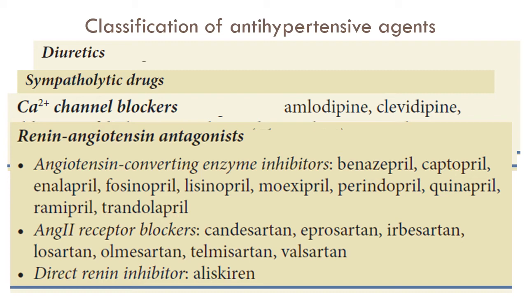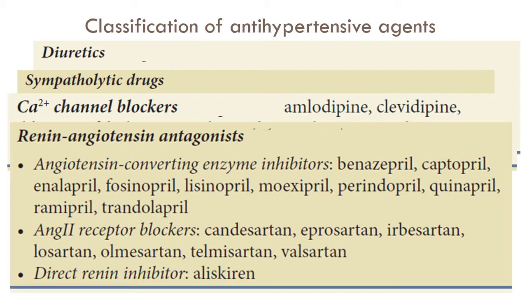Angiotensin 2 itself causes sodium and water retention. ACE inhibitors block the formation of angiotensin 2, leading to decrease in the peripheral vascular resistance and excretion of sodium and water. Therefore, ACE inhibitors are generally used in patients who have high renin activity.